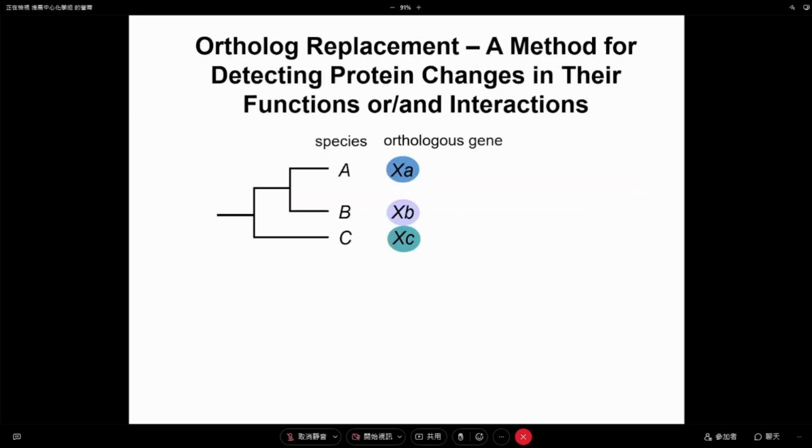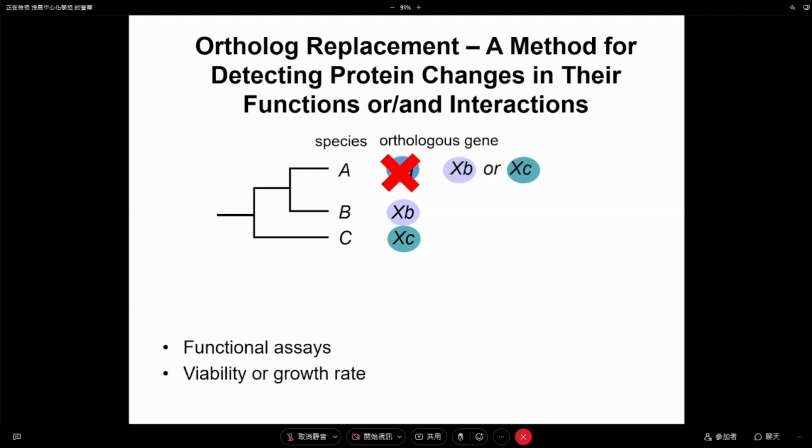So the way we decided to do the experiment is we just find an ortholog from different species. That means in different species, you can find a homologous gene, like A, B, C, they all have a similar gene. And then what we do is knock out the gene in the A species and put the ortholog gene into this and express it from the endogenous promoter. So the expression level is not a concern because we want to test the protein function. So only the proteins are different. Expression patterns are exactly the same.